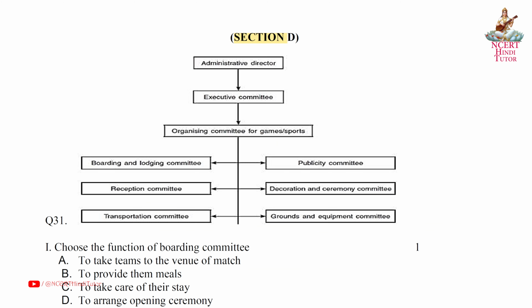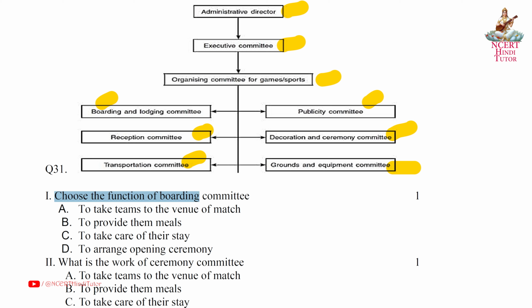Section D. Administrative Director, Executive Committee, Organizing Committee for Games, Sports, Boarding and Lodging Committee, Publicity Committee, Reception Committee, Decoration and Ceremony Committee, Transportation Committee, Grounds and Equipment Committee. First, choose the function of Boarding Committee. Answer C. To take care of their stay.